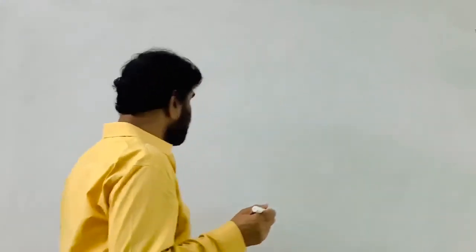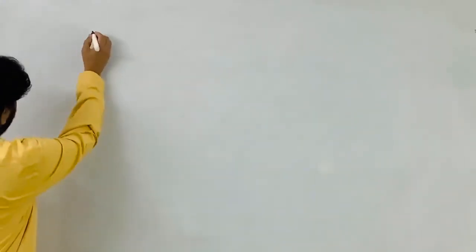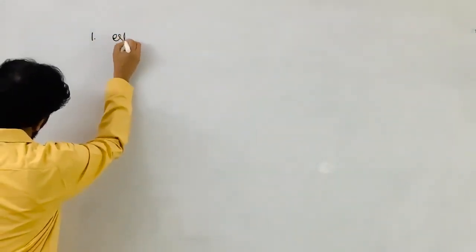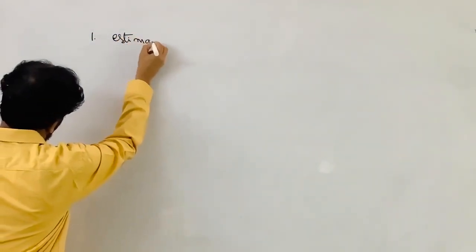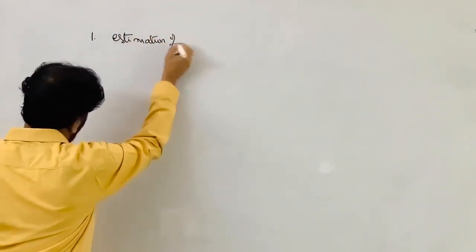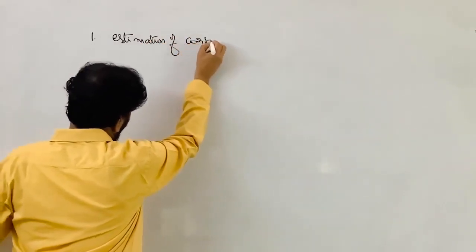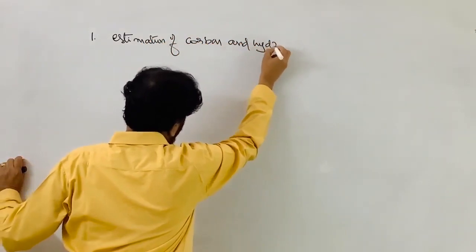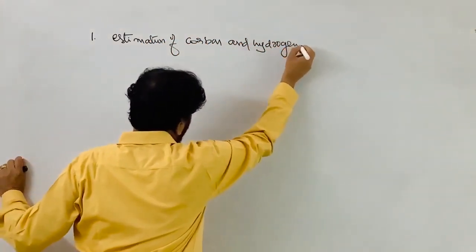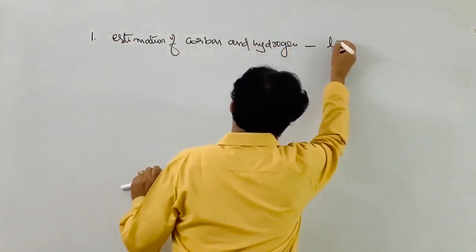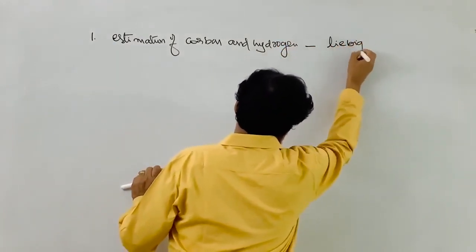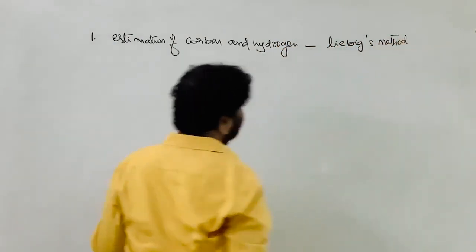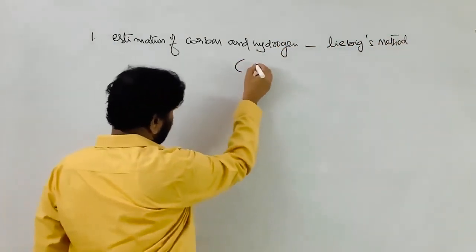First, estimation of carbon and hydrogen: Liebig's method. It is a combustion method.